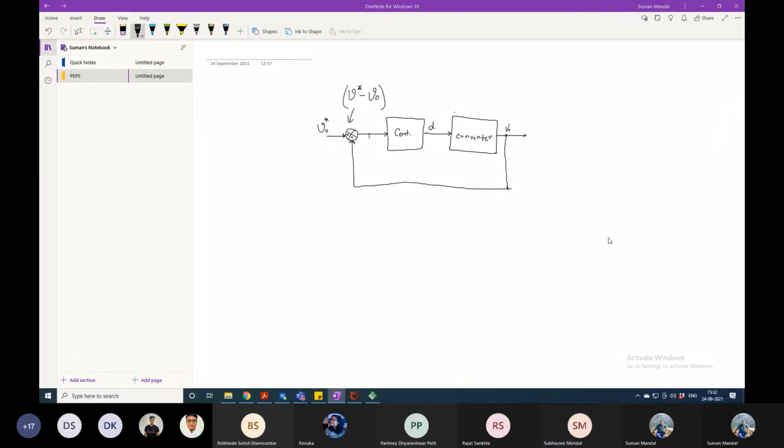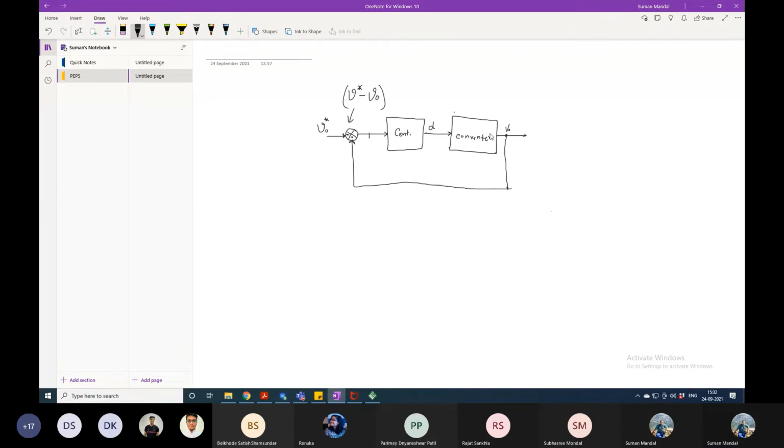We were at the point where we were subtracting the sensed voltage from the desired voltage. Someone was asking a question at that time, as far as I can remember, so I will start again from a little back. What we have done till now is we have considered a converter, and into that converter we are putting a duty cycle.